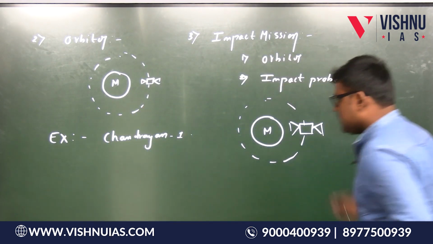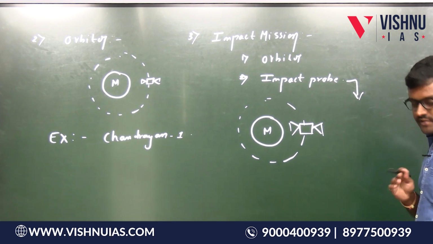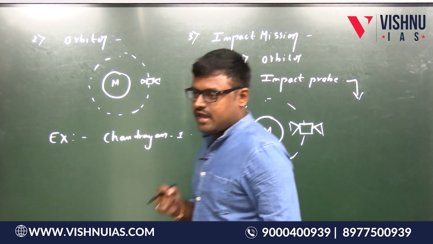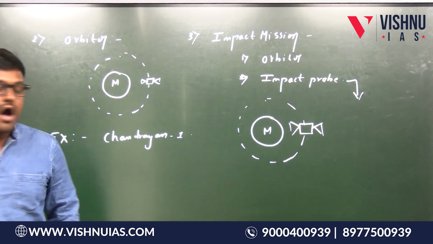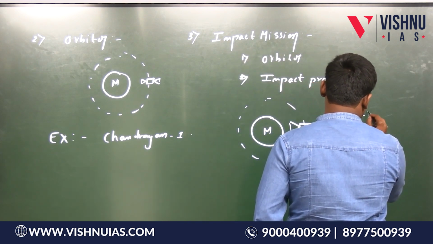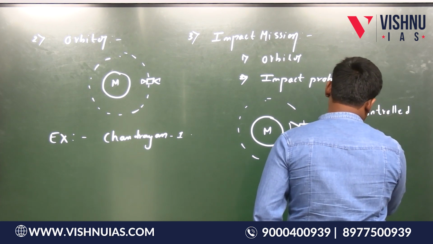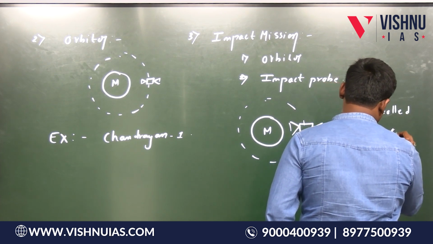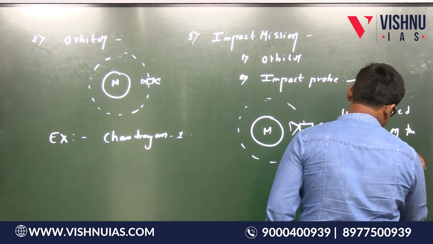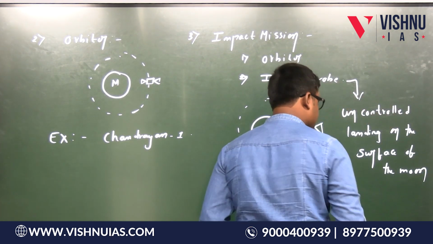So this impact probe separates from the orbiter, please write down, separates from the orbiter and makes an uncontrolled landing on the surface of the moon.